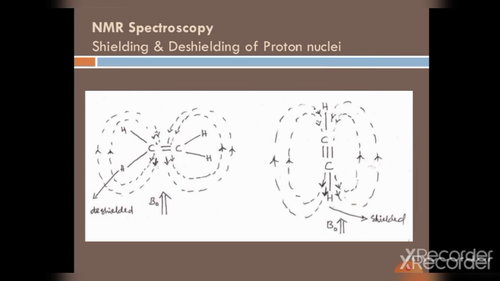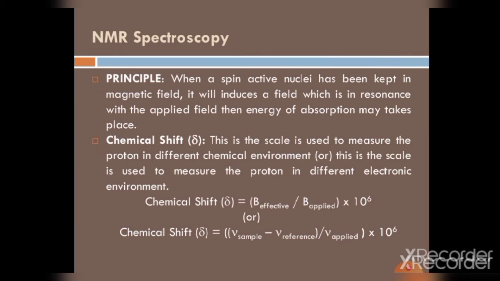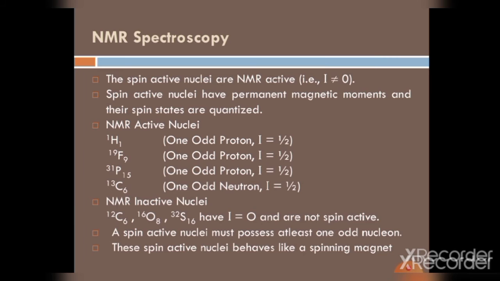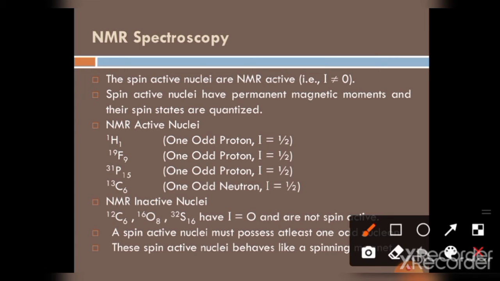And let us discuss spin active nuclei. Spin active nuclei are NMR active because we use them to induce a magnetic field, and I is not equal to 0.